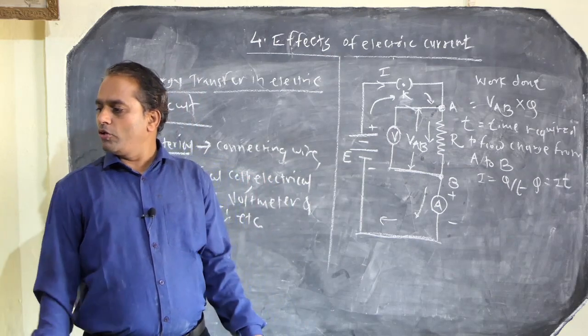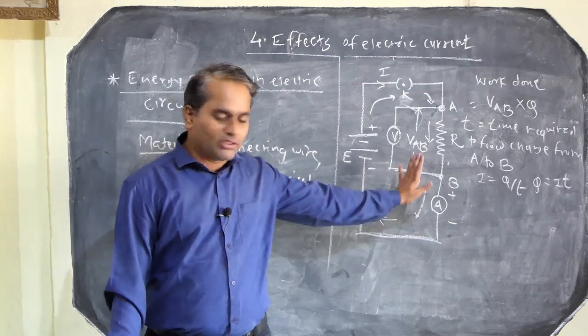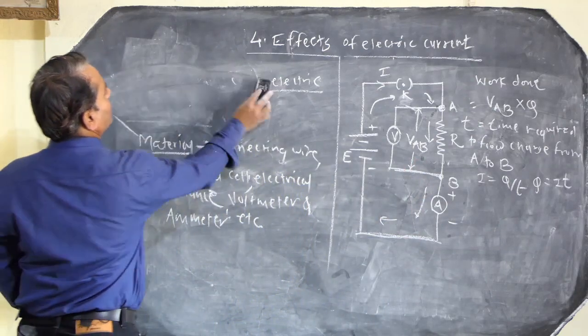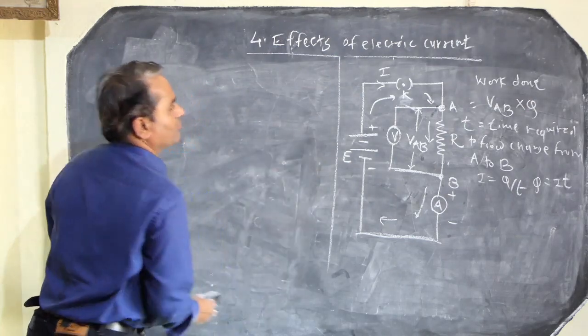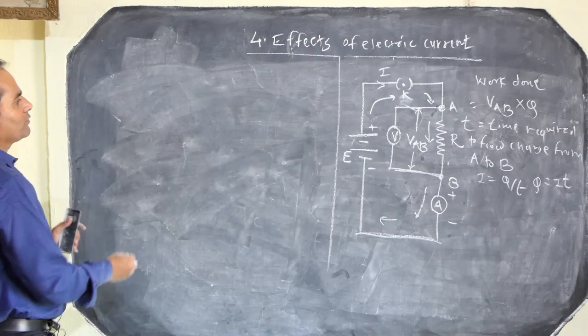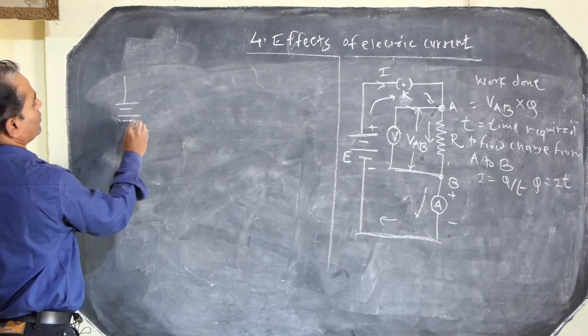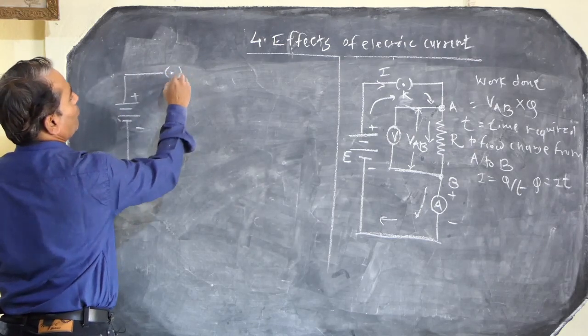Okay. So now we have to replace this circuit. Suppose a similar circuit is drawn here, with plus and minus, and here is the plug key.